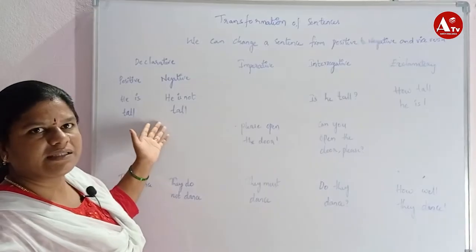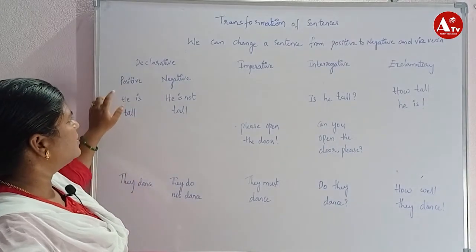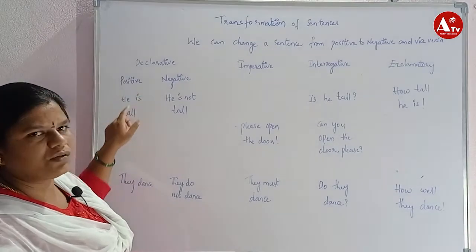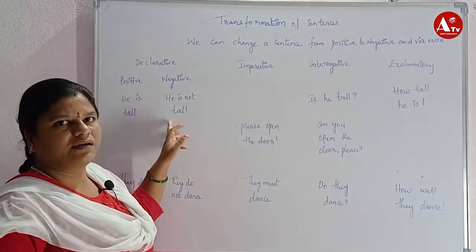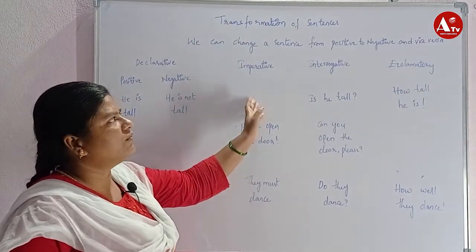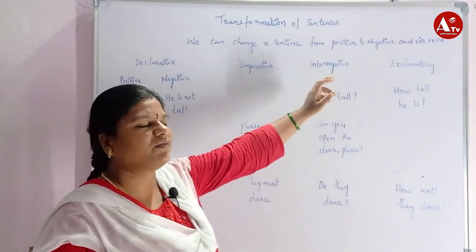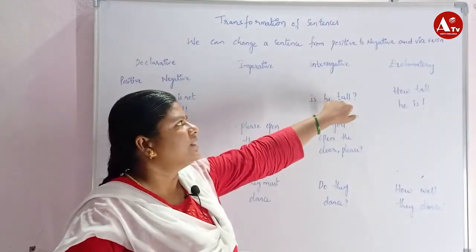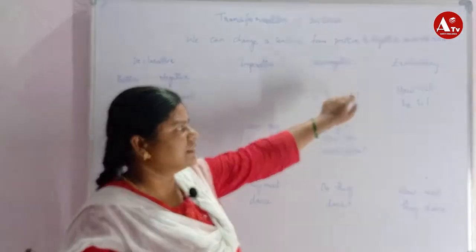Let us use these examples to understand this type of sentences. What is a declarative sentence? He is tall. It is a positive sentence. We can convert it into a negative sentence: he is not tall. We can't change it into an imperative sentence. We can change it into an interrogative sentence, using the question mark: is he tall? It indicates a question, so it is called an interrogative sentence.